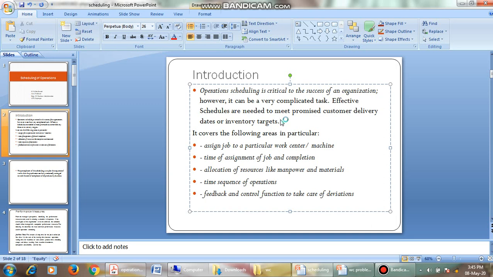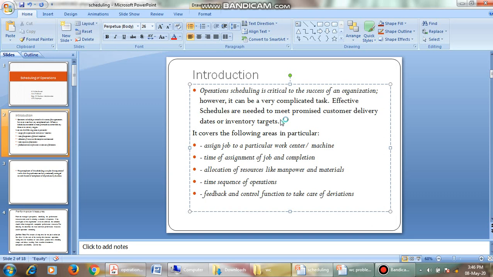First, we have given a particular work to a particular machine, and we have given a time period to a particular job. Then we allocate resources like manpower, water, materials, machineries and all to a particular workstation.